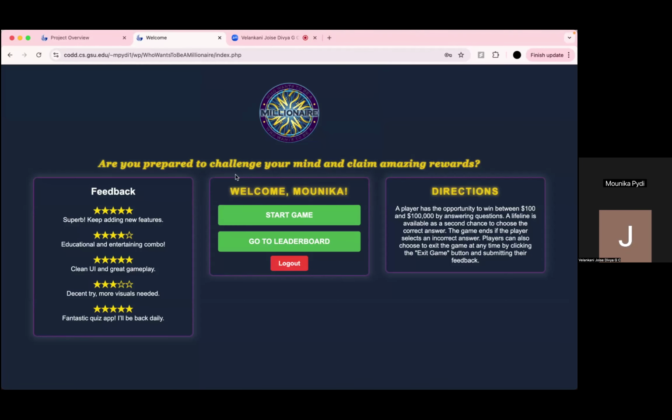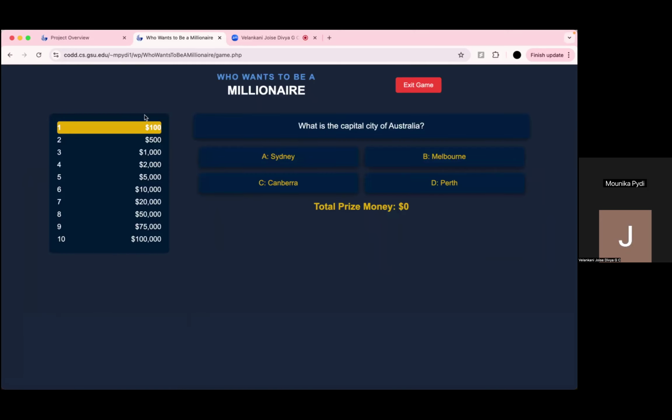As soon as we log in, we display the feedback of the game, and the sections with start game, leaderboard, and logout, and the directions to play the game. So I'm starting the game. Here we are keeping 10 questions with an amount linked to each question. So I'm selecting the answers. Whenever the answer is correct, it adds up the amount, and it shows the total prize money.